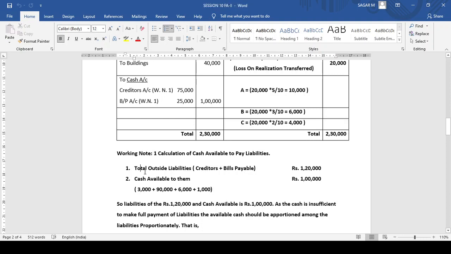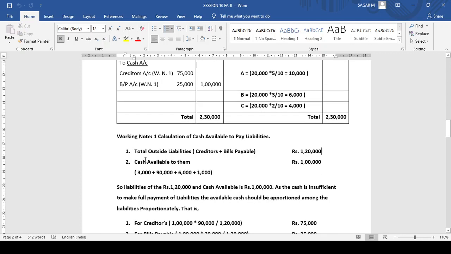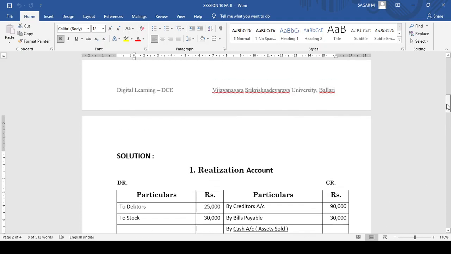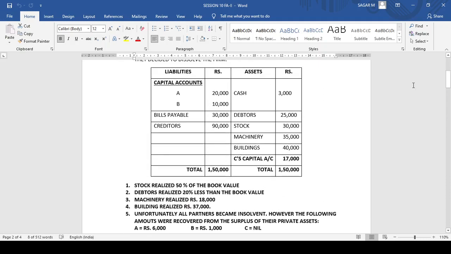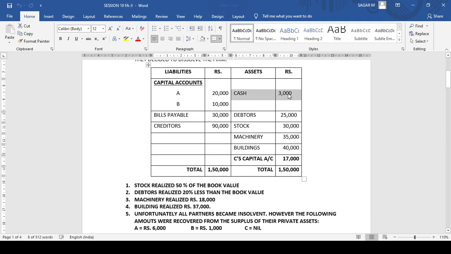So now look at the total outside liabilities we have, it is 1,20,000. That is creditors and bills payable put together at their book value. But what is the cash available with us? So we have 3,000, 90,000, 6,000 and 1,000. So I'll show you from where we got these. First the cash available is 3,000.